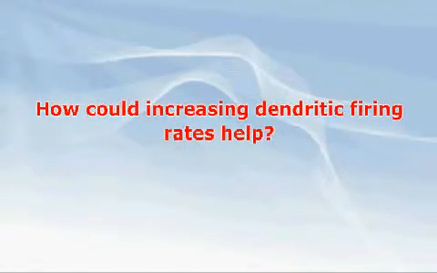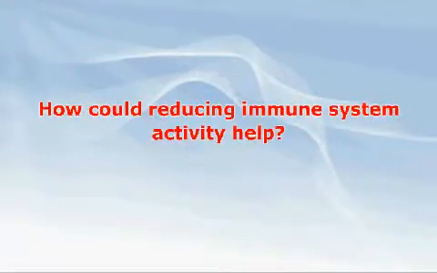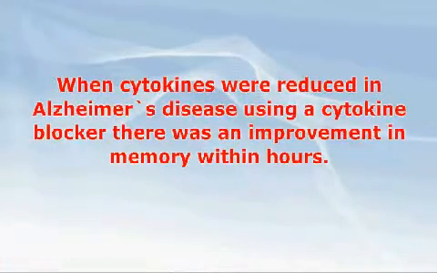How could increasing dendritic firing rates help? Further evidence of the importance of dendrite firing rates in psychiatric disease was confirmed when gene therapy was used to increase dendrite firing rates and led to the improvement in the autistic clinical behavior, such as self-obsession, in mice with Fragile X syndrome. How could reducing immune system activity help? When cytokines were reduced in Alzheimer's disease using a cytokine blocker, there was an improvement in memory within hours.